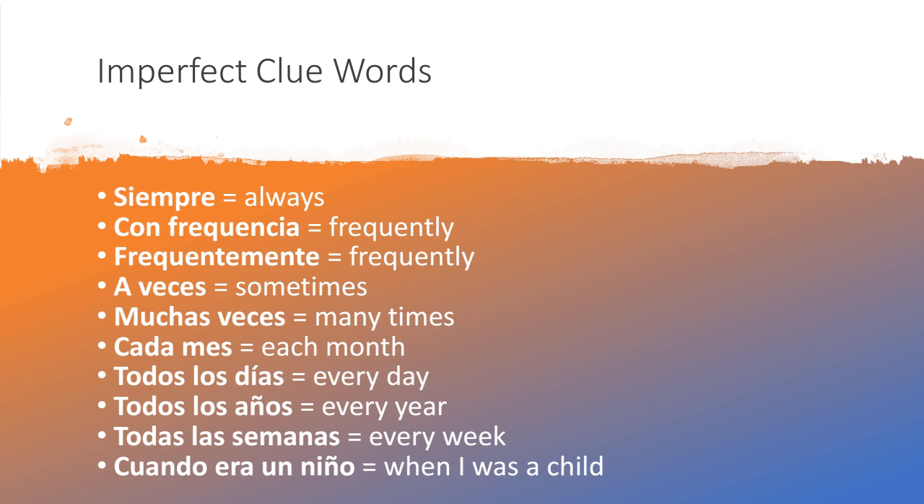Cada mes, each month. Todos los días. Whenever you see todos, that's a clue word for the imperfect. Todos los días, every day. Todos los años, every year. Todas las semanas, every week. Or cuando era un niño or una niña, when I was a child. Those are all phrases that are clue words for the imperfect tense.